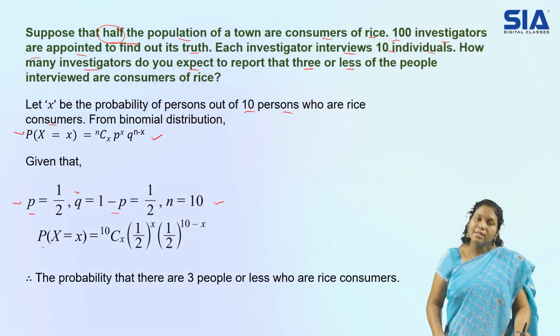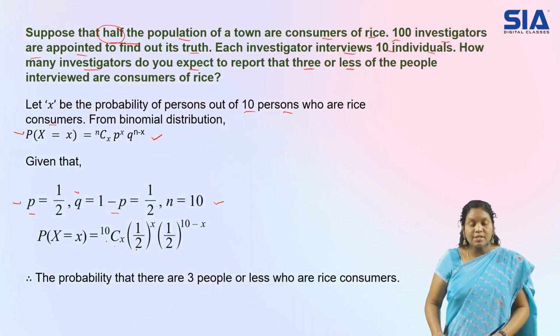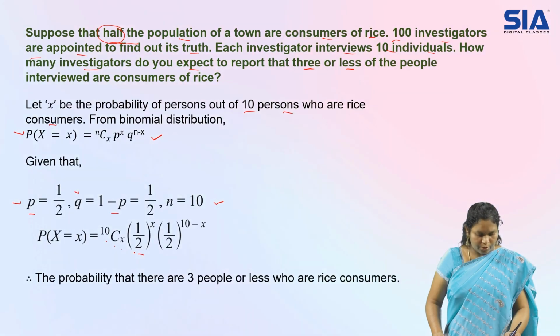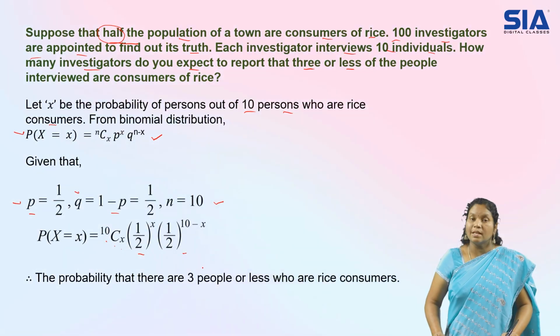Now let us go for the substitution in the formula. So nCx, we have 10Cx. For x, let us discuss the condition they have given. First, I am simply substituting n, p, q. So p is 1 by 2 to the power of x, q is 1 by 2 to the power of n minus x, that is 10 minus x. So this is the substitution.